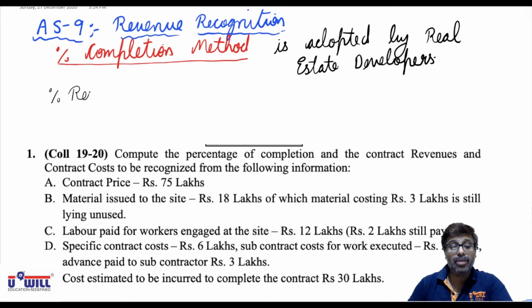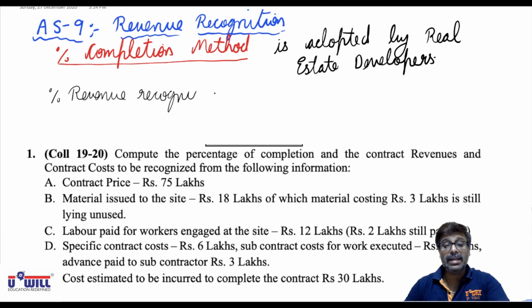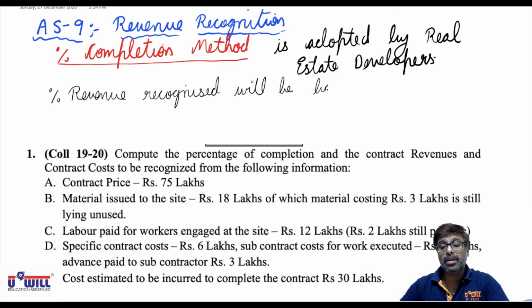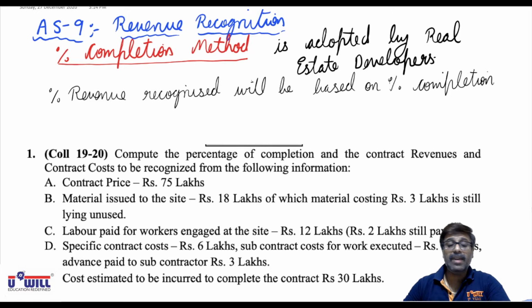Revenue recognized means recorded in the books of accounts, and it will be based on percentage completion of contract.